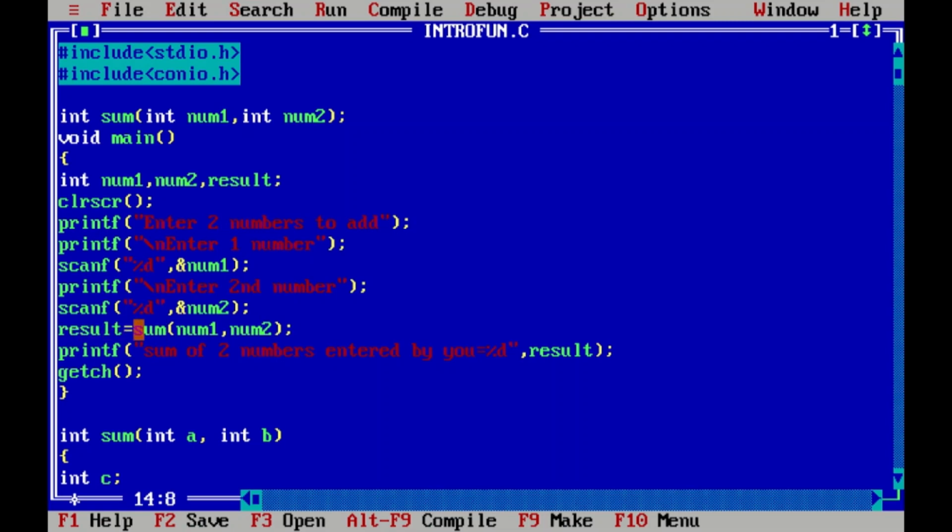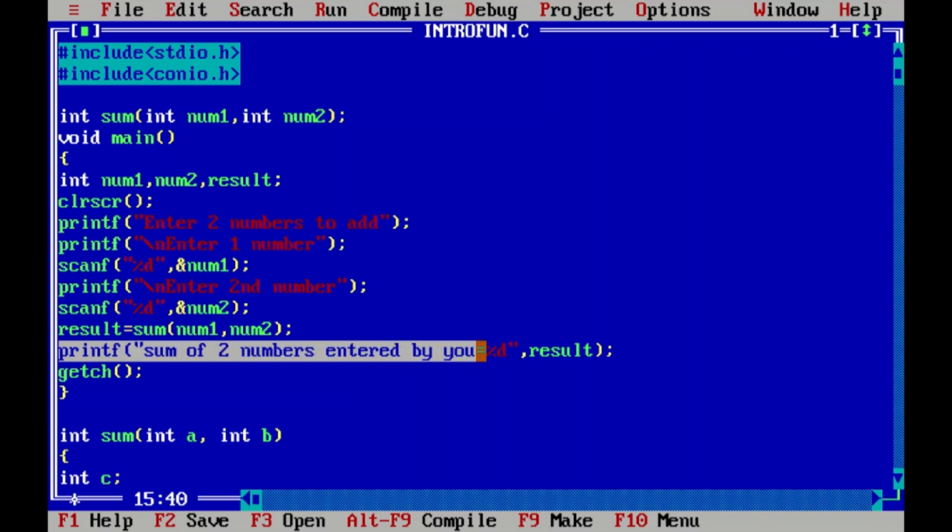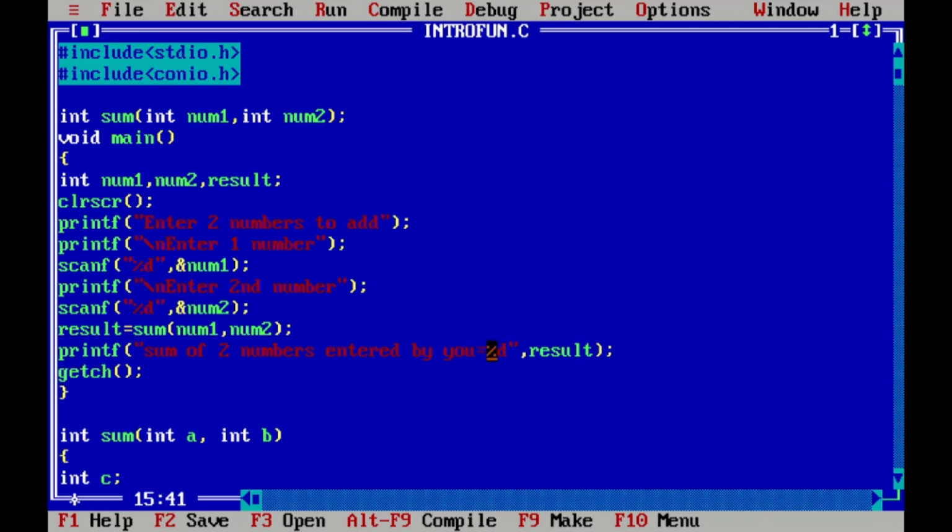But here, this sum function is going to return sum of these two numbers. So num1 and num2 is acting as a parameter here, and sum is the function, and this is equal sign. What will be the result of this call will be assigned to this result variable, right? And after this line of statement will be executed, it will print the value which is there inside result here in place of %d, right? And getch, program is over.